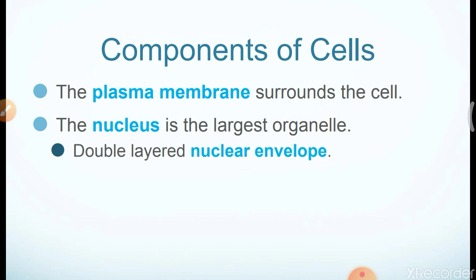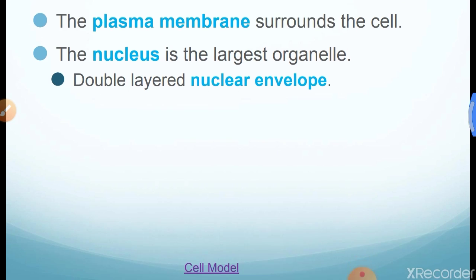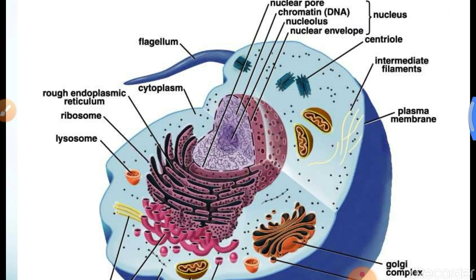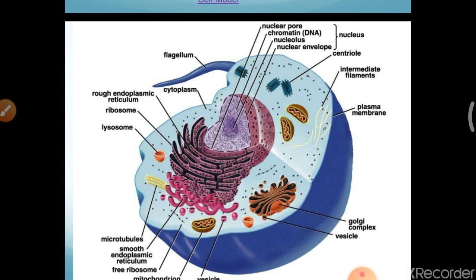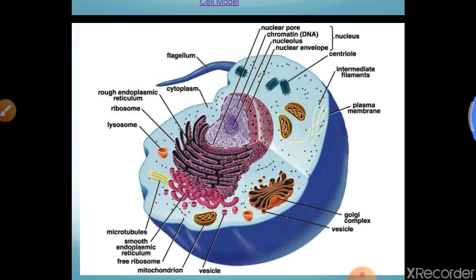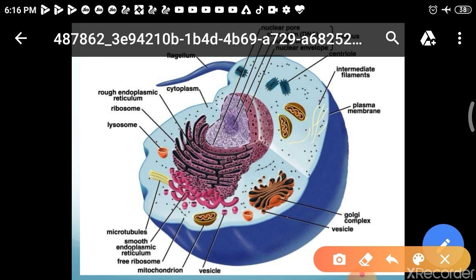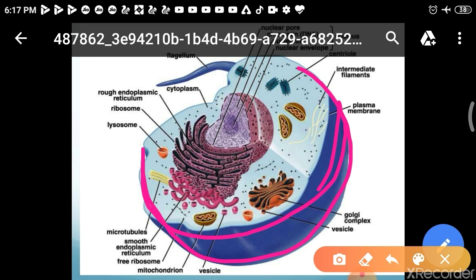And in the center, that is the nucleus. When we see the structure of a cell, we see the plasma membrane, meaning the surroundings. This is the 3D structure, and I have given you the simplest structure of an animal cell.